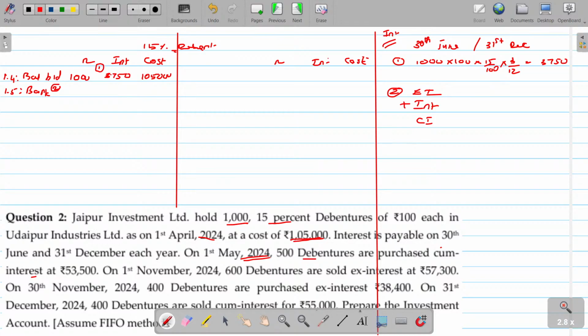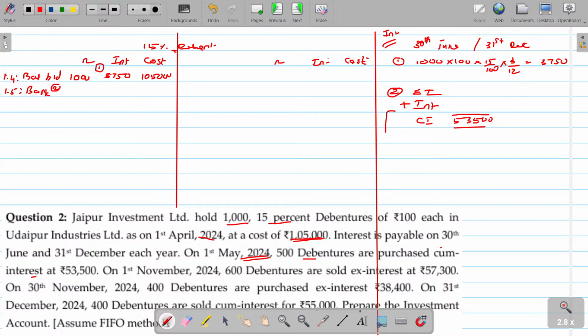The debentures are purchased cum interest for 53,500. Put that value here, 53,500.